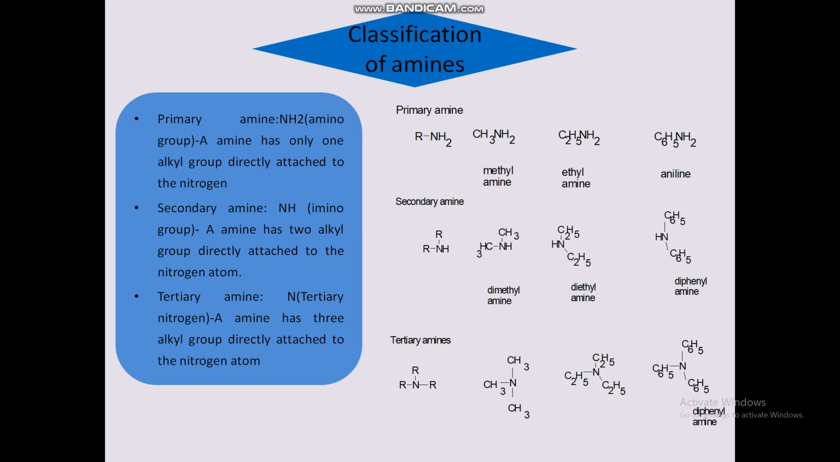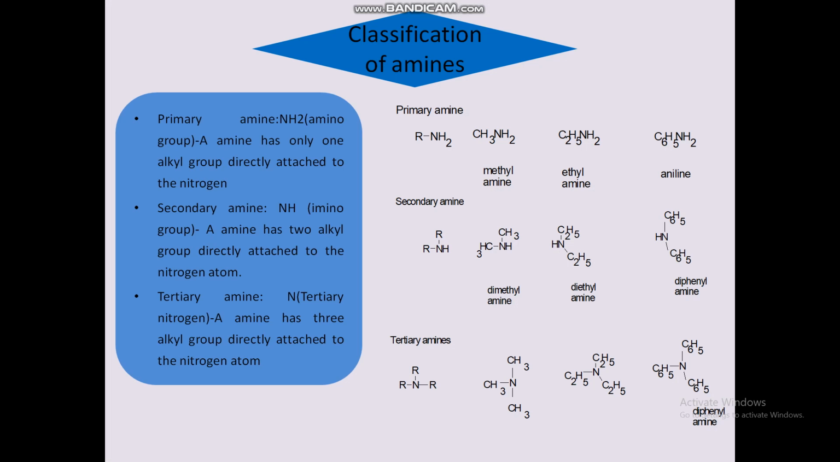Next, classification of amines into primary, secondary and tertiary amines, according to whether one, two or three hydrogen atoms of ammonia have been replaced by alkyl or aryl groups. Alkyl means CH3, aryl means aromatic C6H5. The characteristic functional groups of the three types of amines: primary amine has the NH2 amino group, secondary amine has the NH imino group, and tertiary amine has tertiary nitrogen.